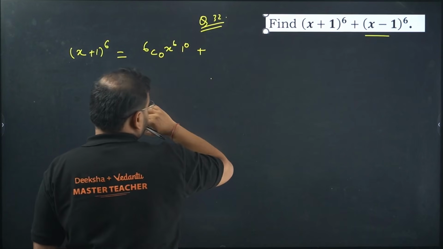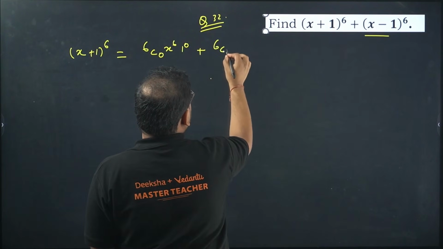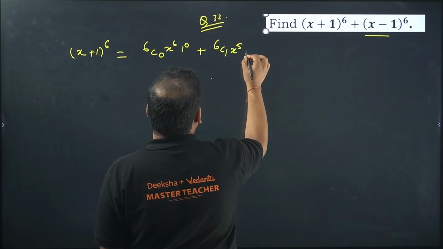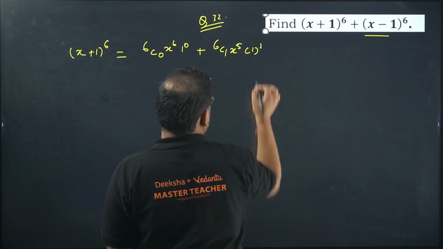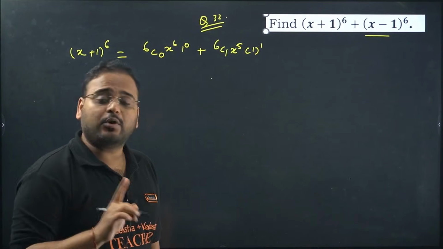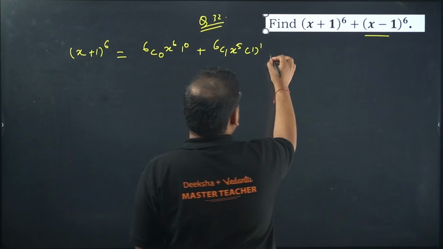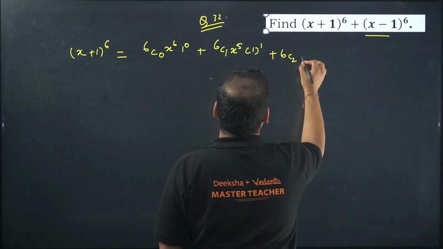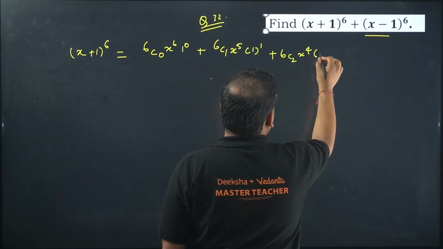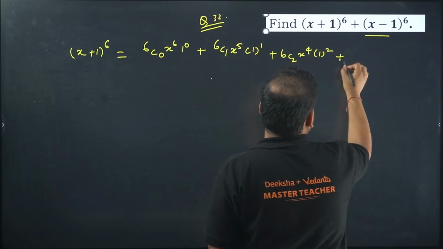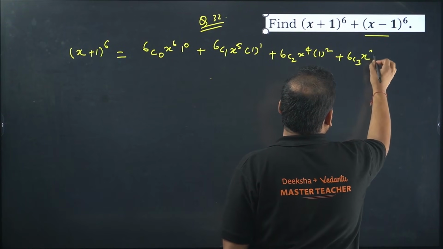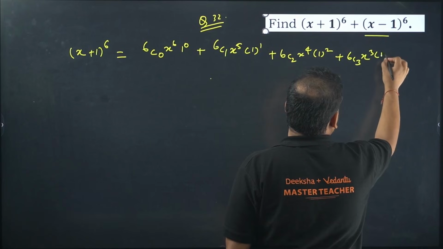Next we have 6C1, x power 5, 1 power 1. It's important to write 1 also. Don't forget to write 1, because I'll show you why it is important. Next, 6C2, x power 4 and 1 power 2. Then 6C3, x power 3, and we have here 1 power 3.